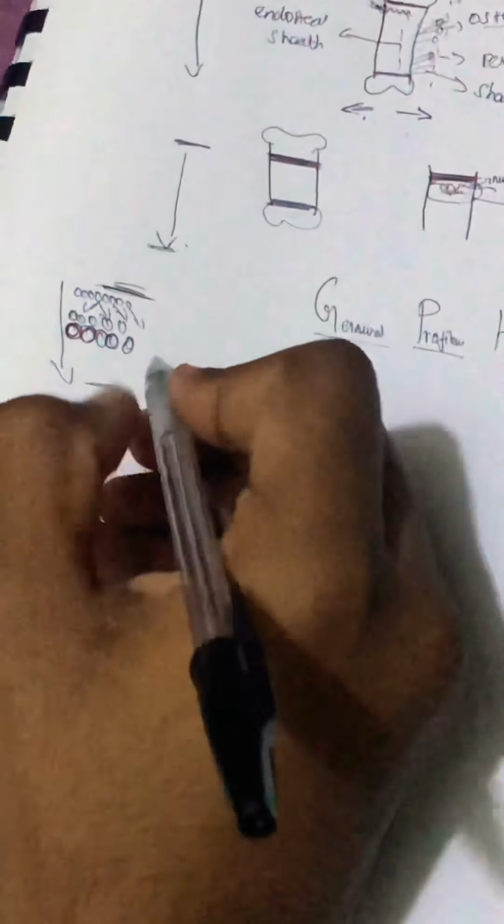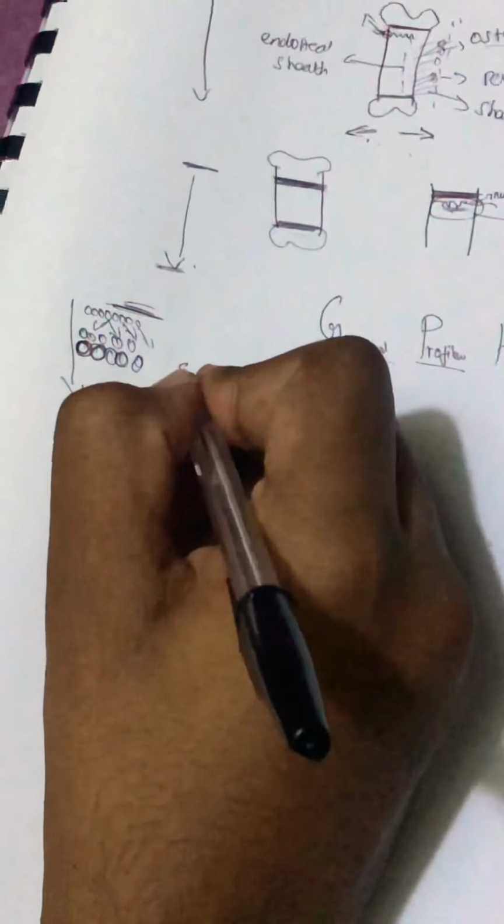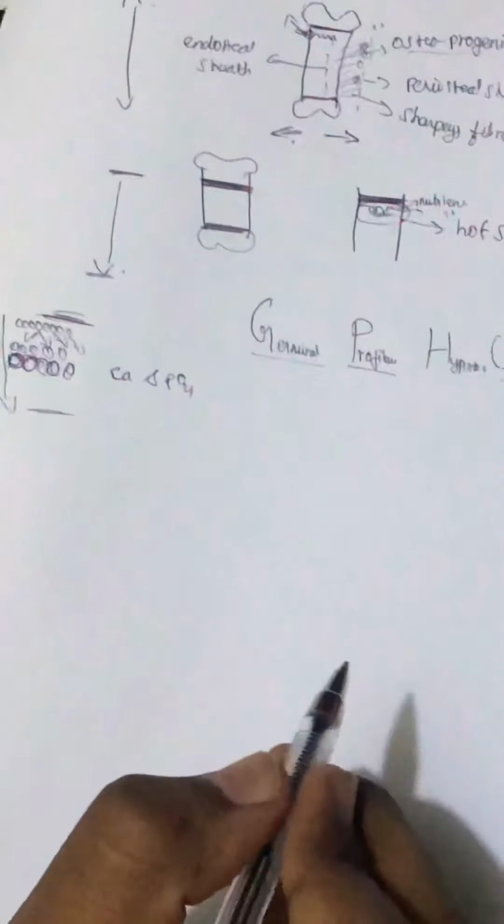Hypertrophic layer means the hypertrophy of all those cells. Calcification, as I said before, is nothing but the adding of minerals such as calcium and phosphate, which is hydroxyapatite formation. Finally, ossification is nothing but the final remodeling of the bone.